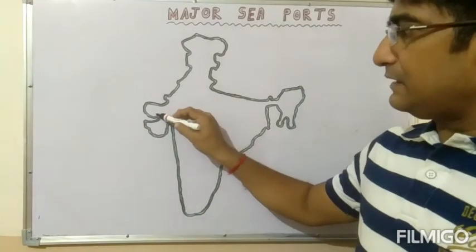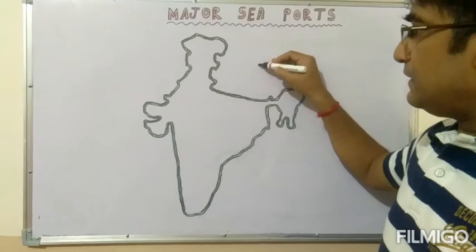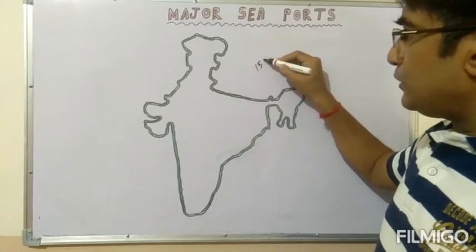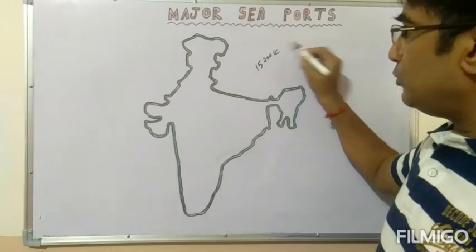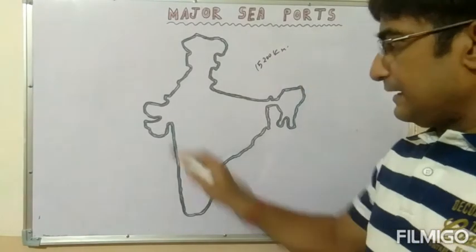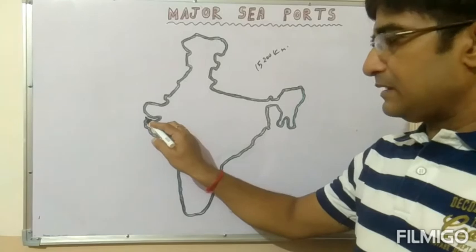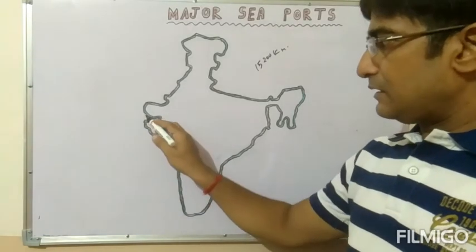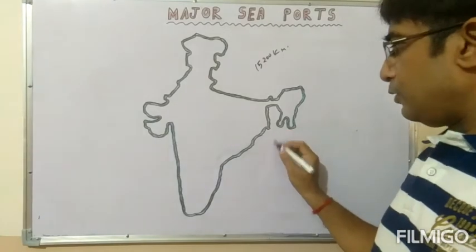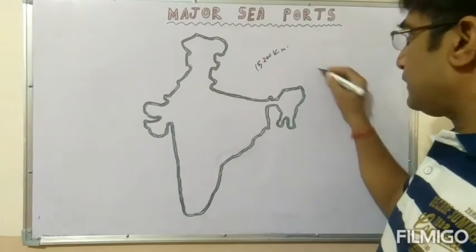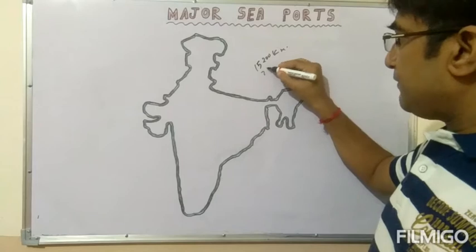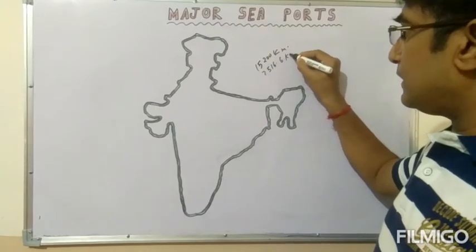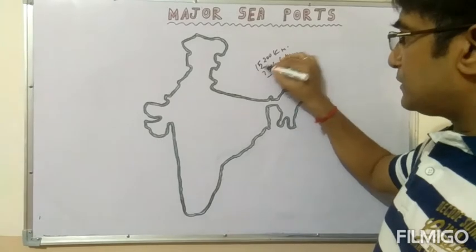Students, you can see the land boundary, and the length of this land boundary is 15,200 kilometers. The second very important thing is the coastal boundary, which starts from the Rann of Kutch to West Bengal. The length of this boundary is 7,516.6 kilometers.